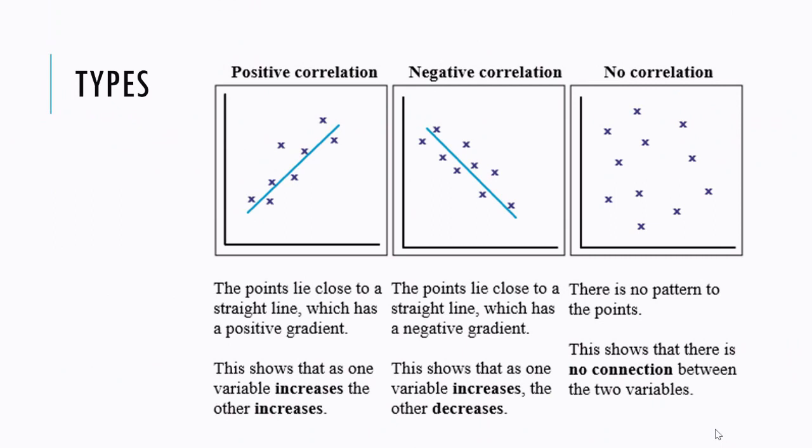Next type of correlation is depending upon how the variables are changing. Suppose increase in one variable led to increase in another variable. That type of correlation is known as positive correlation. If increase in one variable led to decrease in another variable, such type of correlation is known as negative correlation. If variables are changing at random and there is no correlation, such type of relationship is known as no correlation. So this is second type of different types of correlation.